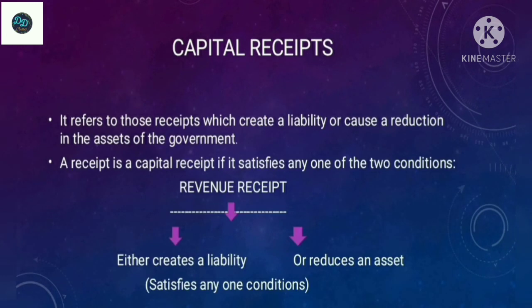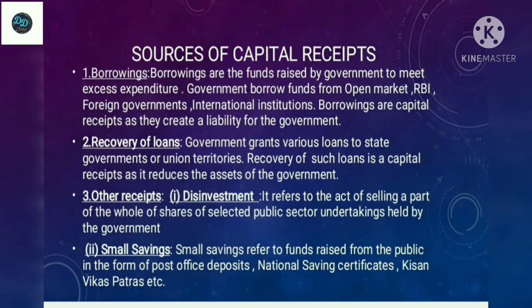The next one is capital receipt. It refers to those receipts which either create a liability or cause a reduction in the assets of the government. They are non-recurring and non-routine in nature. A receipt is a capital receipt if it satisfies any one of the two conditions: it either creates a liability or reduces an asset. The receipt must create a liability for the government, for example borrowings, as they lead to an increase in the liability of the government. However, tax received is not a capital receipt, as it does not result in the creation of any liability.